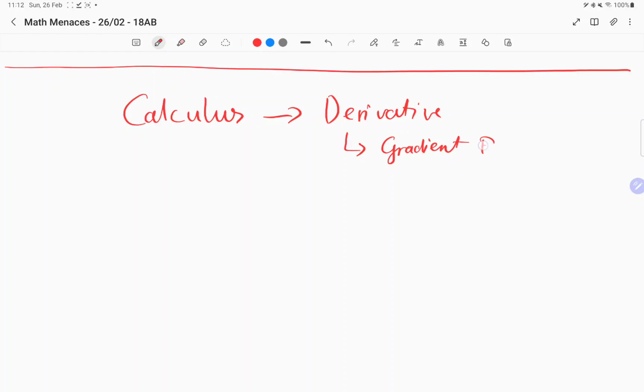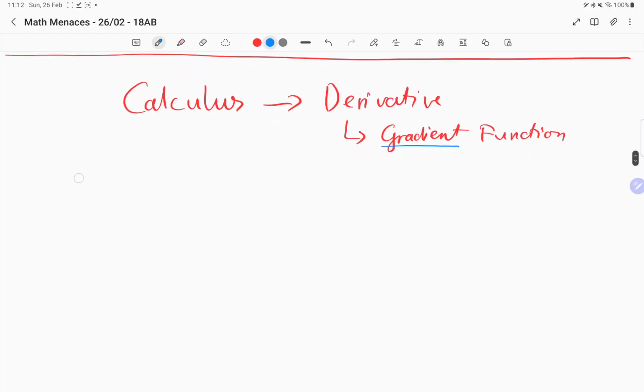What is a gradient function? Okay, first, what is a gradient? In this one, I will explain the first thing, which is everything about gradient. So what's the gradient? Gradient is how steep something is, right? To calculate the gradient of a line, the easiest way is rise over run.